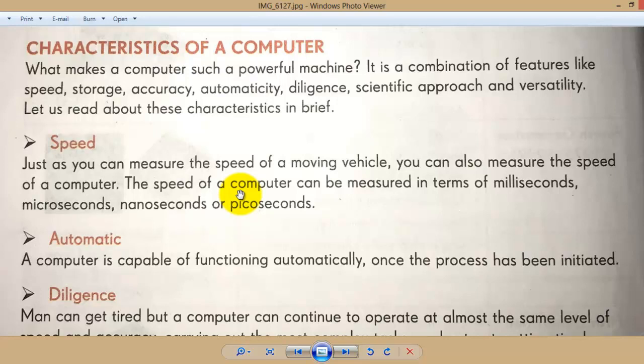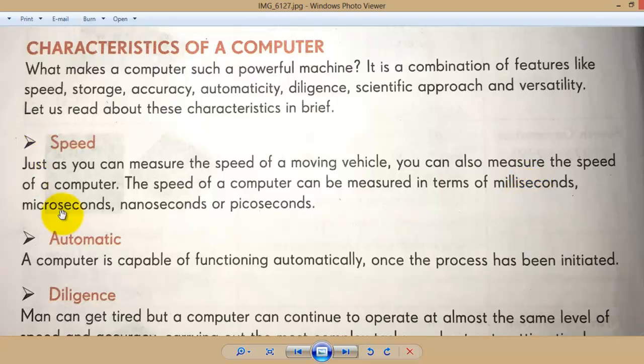Just remember that 1 second is divided into millions of fractions. Let's say the clock ticks 1 second. For a human, a second is very fast. We cannot complete writing an application letter in 1 second. It's very fast for a human being. But in a computer, a fraction of a second is nothing. A computer can do millions of works in that fraction of a second. So in a fraction of a second, that is millisecond, a second is divided into multiple parts.